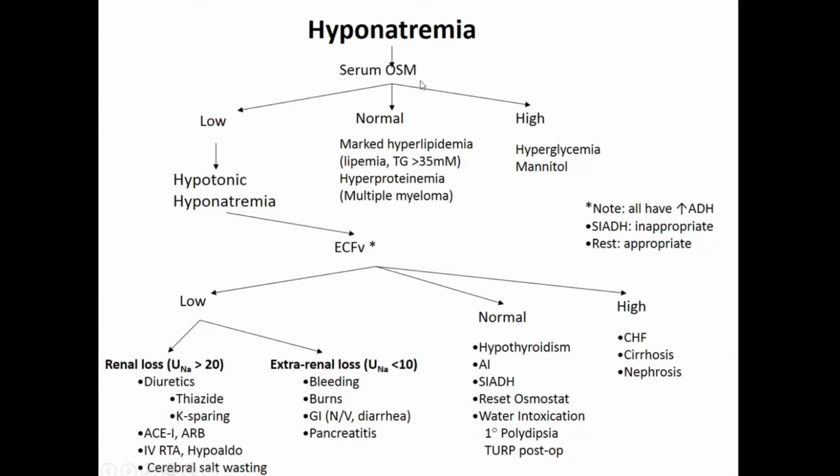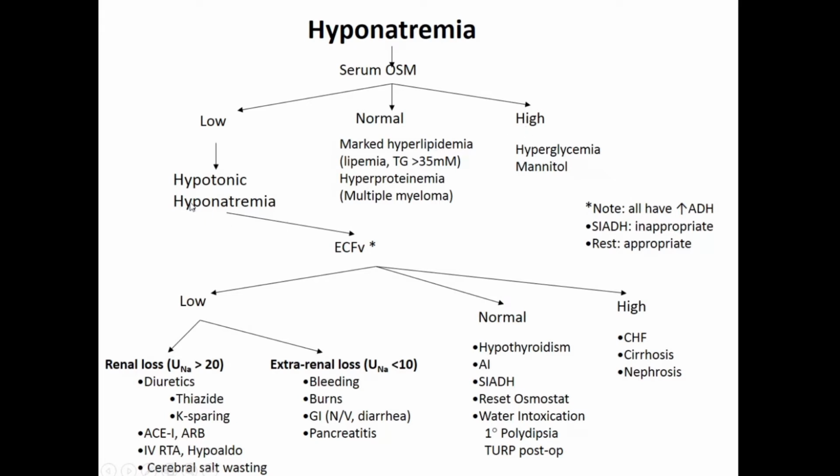And if the serum osmolarity is high, then it could rule in other things like hyperglycemia or mannitol. Mannitol is a hyperosmotic agent. Normally we give mannitol if there's a head injury or any kind of neurological injury. Mannitol is given basically to cause osmotic diuresis and drain the fluid from the brain so that the brain shrinks, because any condition which raises the intracranial pressure can be catastrophic. So mannitol is given in some such circumstance. But always remember, when you give mannitol, your osmolarity becomes high and you can have hyponatremia. So these are the three things: low osmolarity, normal osmolarity, high osmolarity.